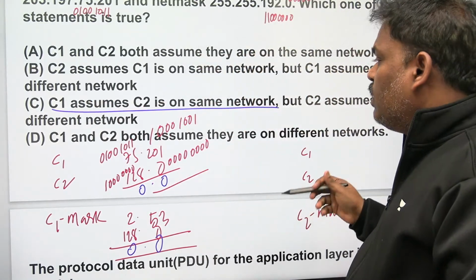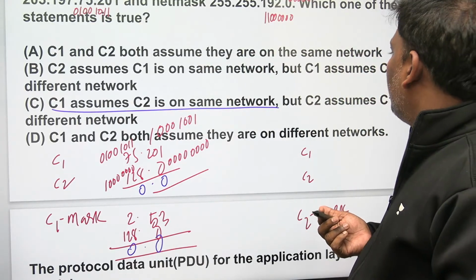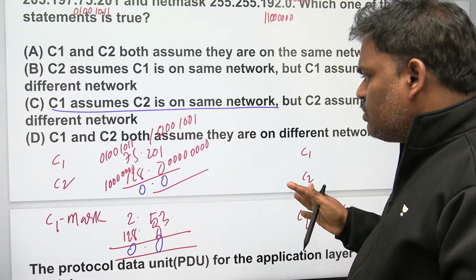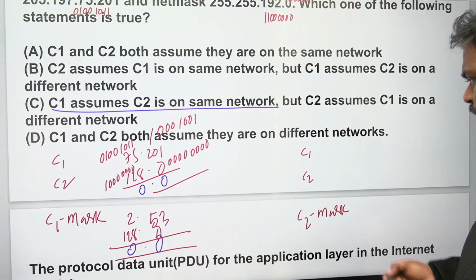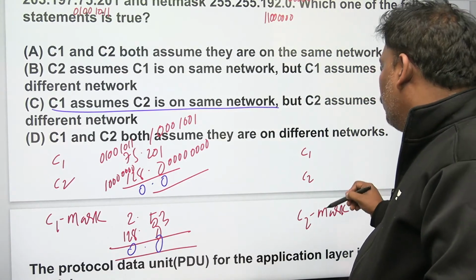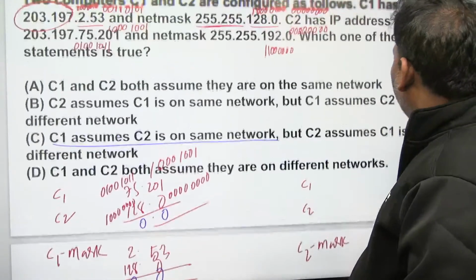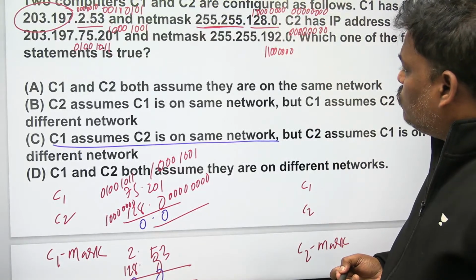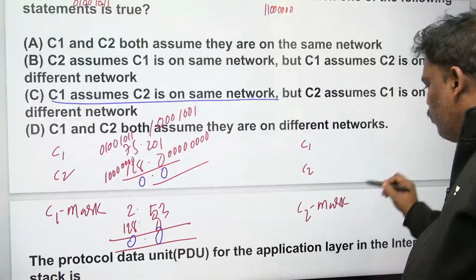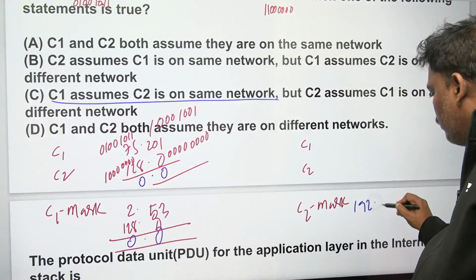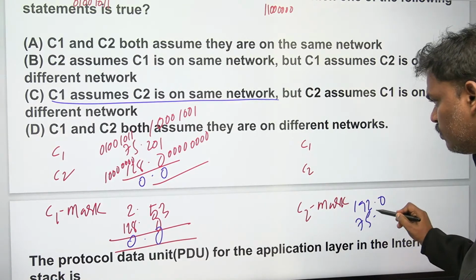Suppose both are assuming correctly, then I can go for the first option maybe. C1, C2 both assume they are on the same network. C1 assuming C2 is on the same network, yes, true. But let's go to C2. Same story. C1, C2 with the C2 mask you have to do. What is the C2? I already wrote it. What is the answer? 192.0. Let me write now. 192.0. Now what about C1? What about C1 IP? 75.201.